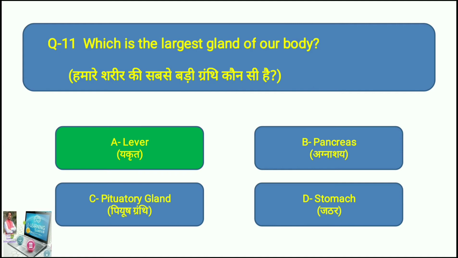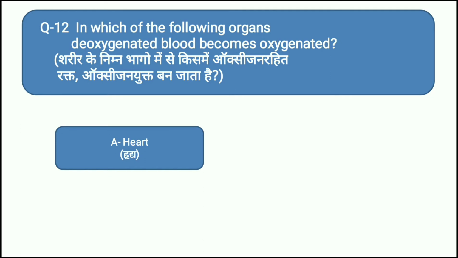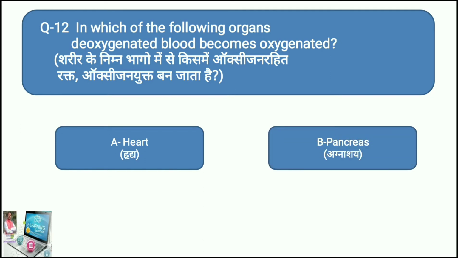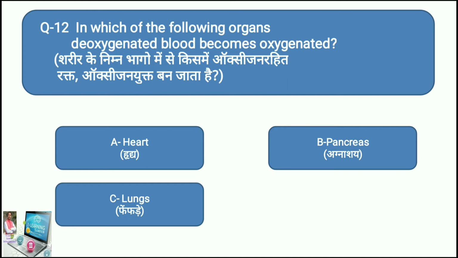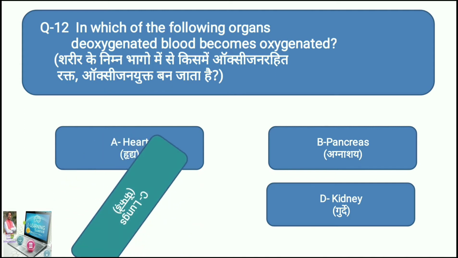Okay, next question. Question number 12 is, in which of the following organs does deoxygenated blood become oxygenated? Just read carefully. Your options are, option A is heart, option B is pancreas, option C is lungs, and option D is kidney. What do you think? It's C. The right answer is C, lungs.